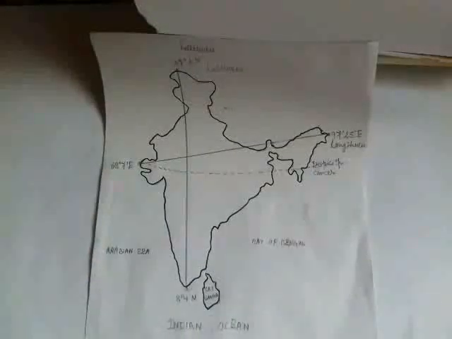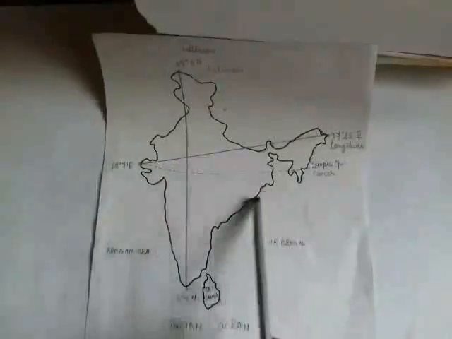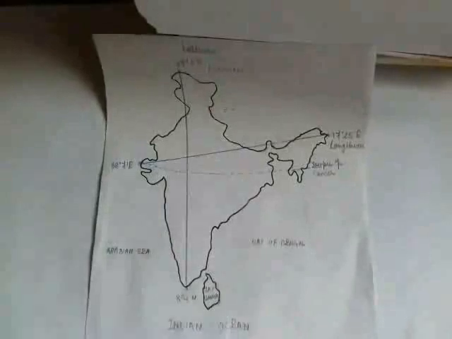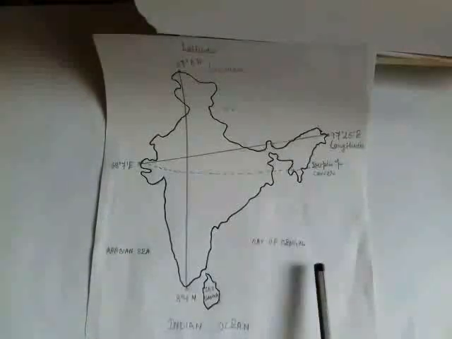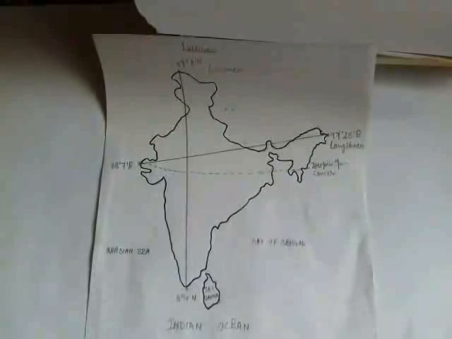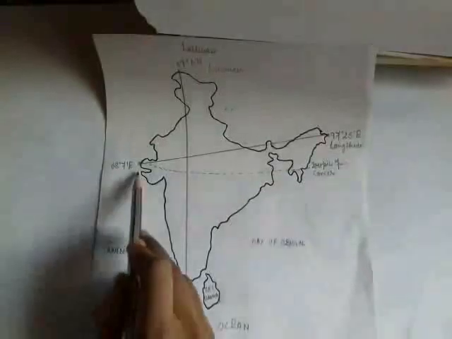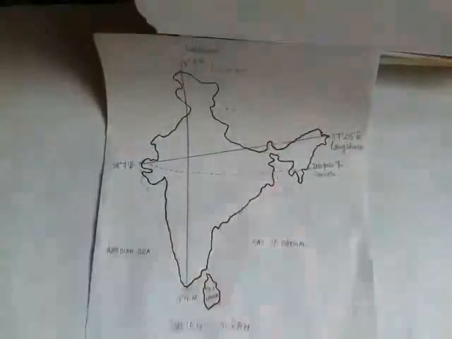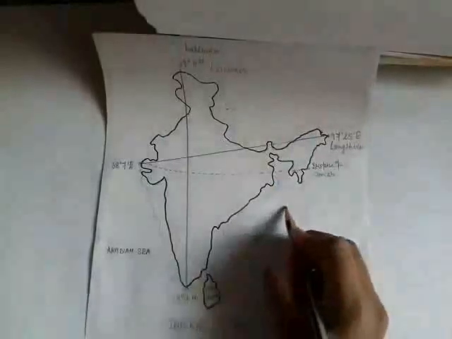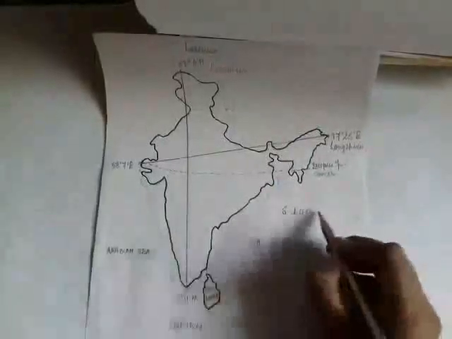The peninsular India is roughly triangular in shape. To the west of the Indian peninsula lies the Arabian Sea, and to the east the Bay of Bengal. To the south is the Indian Ocean. The mainland has a coastline of about 6,100 kilometers.